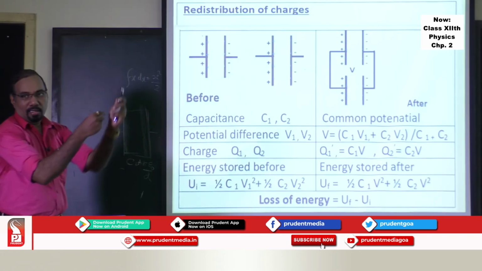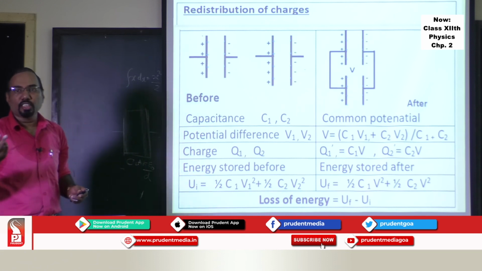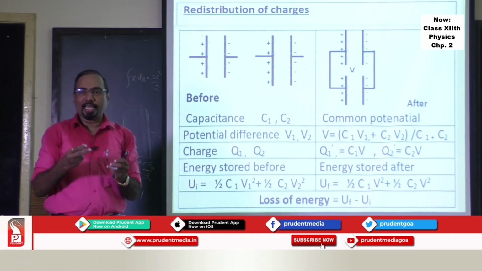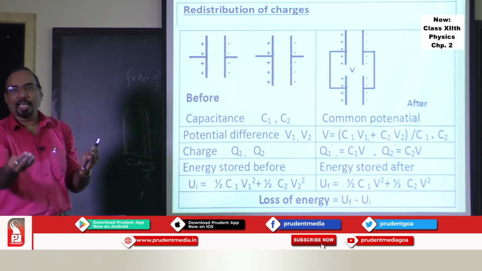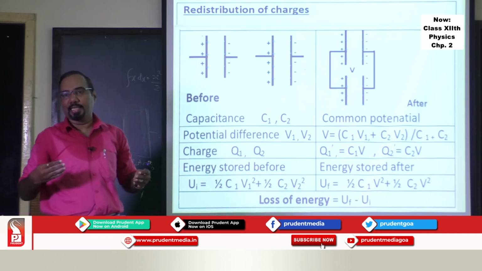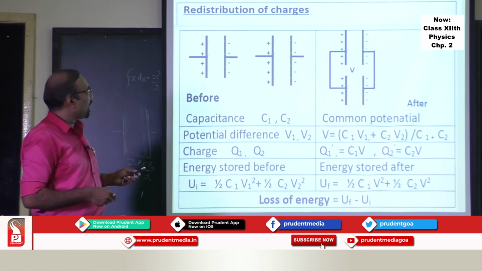This is the part which will help you to solve some numerical based on redistribution of charge. What exactly mean by, if I have a charged capacitor and it is connected to an uncharged capacitor, what exactly the changes that is taking place, what is the loss of energy that is taking place, that you can understand from this part.